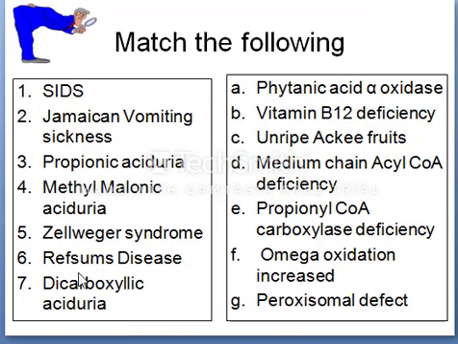And here Zellweger's syndrome is related to the peroxisomal defect, and the next one is Refsum's disease, which is related to phytanic acid alpha oxidase, and dicarboxylic aciduria is related to increased omega oxidation. And thank you.